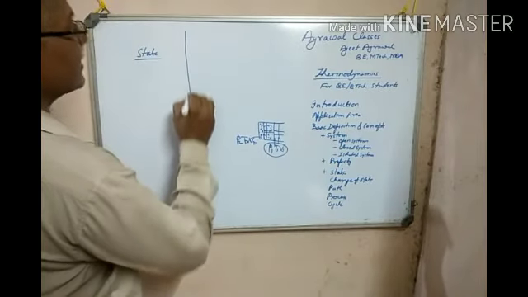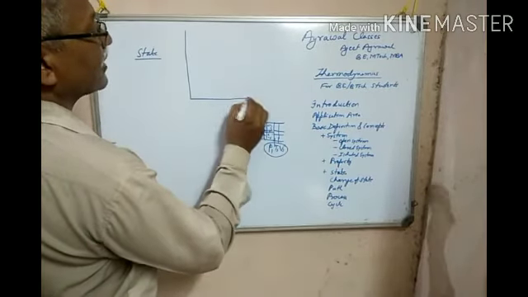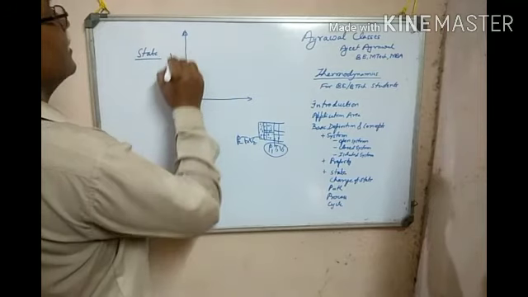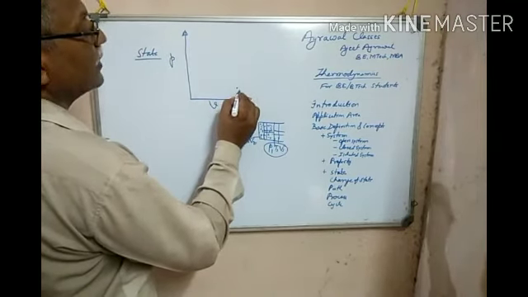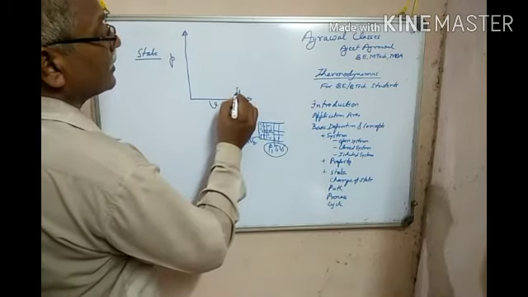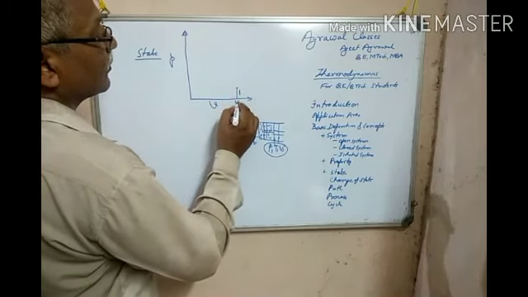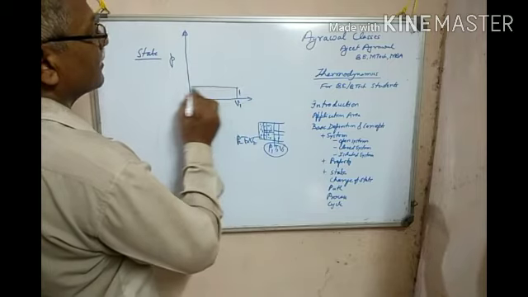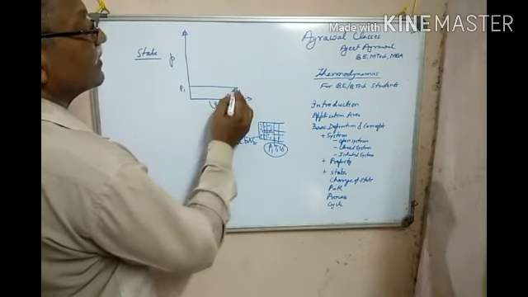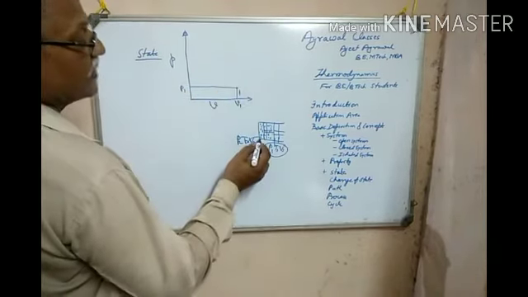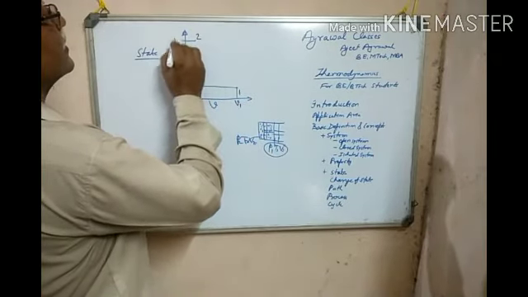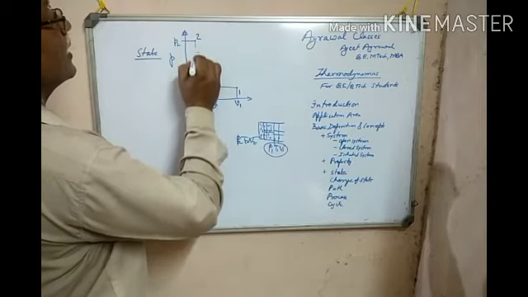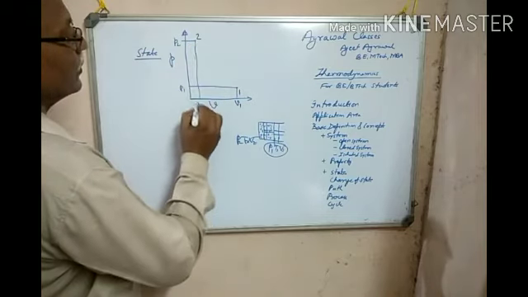On the PV diagram, say only we are considering the PV diagram, if we consider point 1, at this point the characteristics are V1 and P1. So this is one state, and when I reach point 2, at this point the pressure is P2 and the volume is V2.